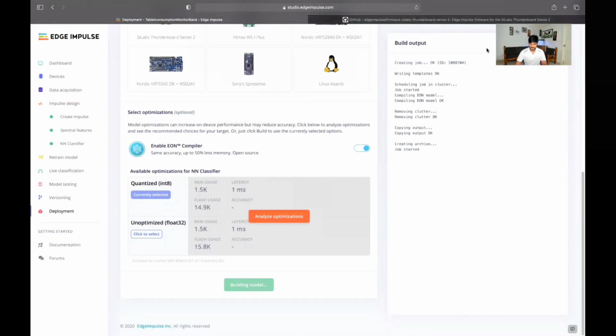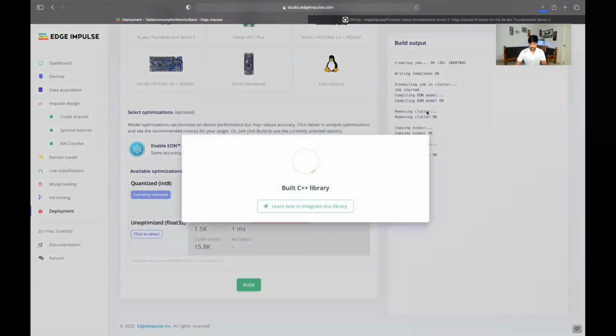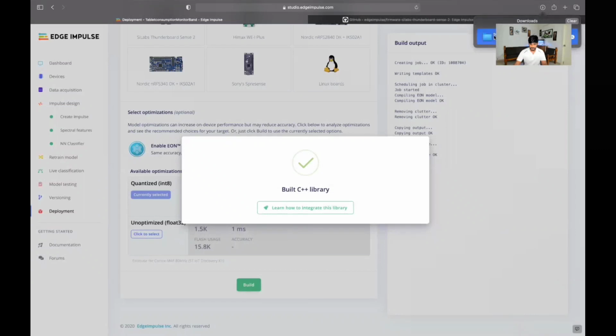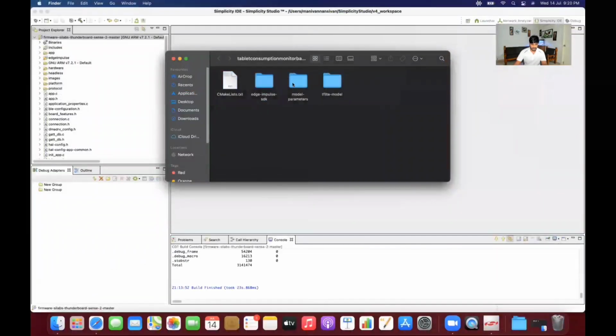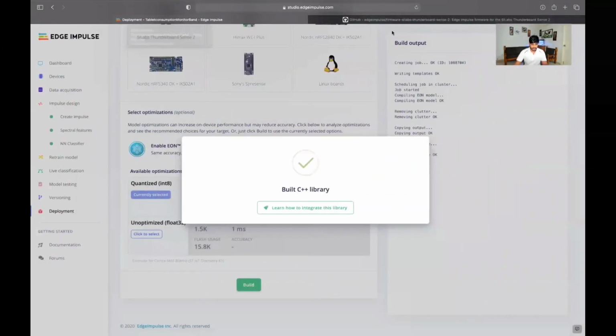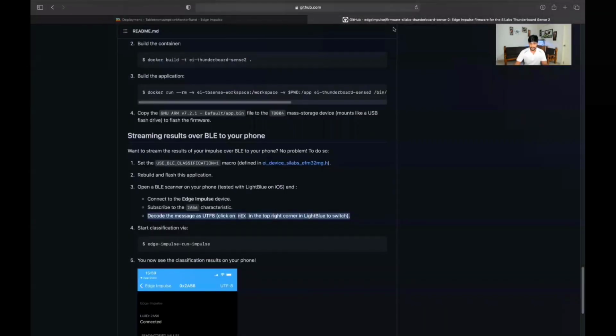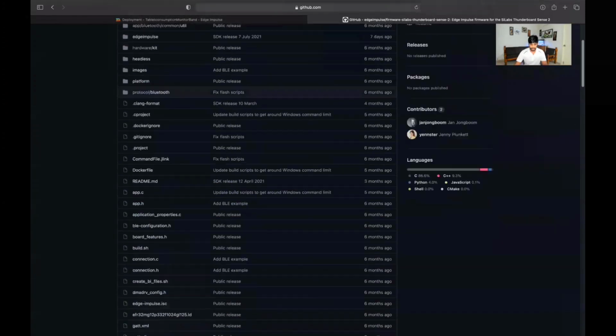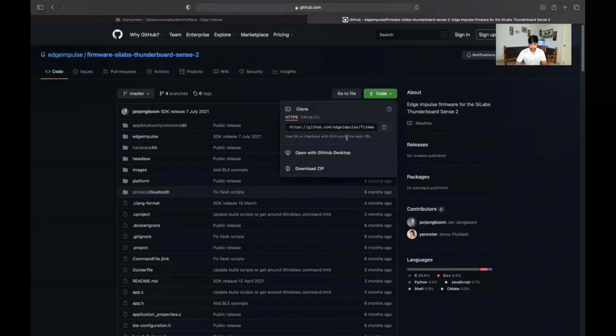Once it's downloaded, you could see three folders there: Edge Impulse SDK, model parameters, and TF Lite model. And also please go to the documents, where you can find this GitHub link for the firmware for Silicon Labs Thunderboard Sense 2. Here you could download this file also.